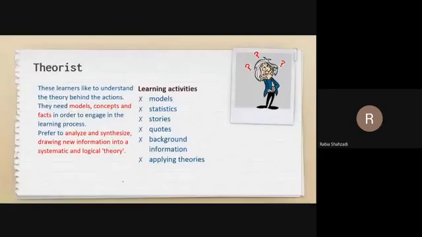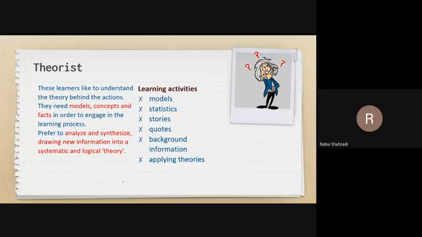Then comes the theorist. Obviously, the word represents theorist. Theorists like to understand the theory behind the actions. They need models, concepts, and facts in order to engage in the learning process. They like to analyze and synthesize, drawing new information into a systematic and logical theory. They want to create links. Theorists have the philosophy to think about and integrate and adapt different observations, and then they will act.